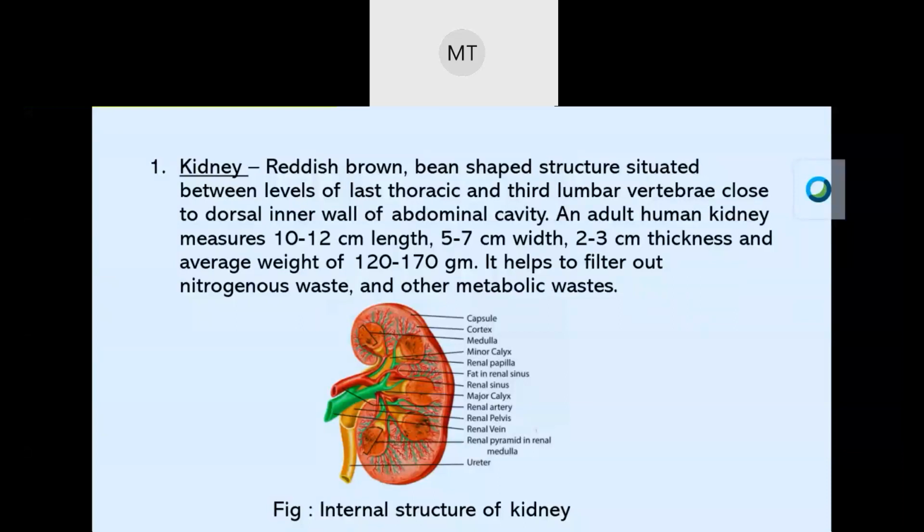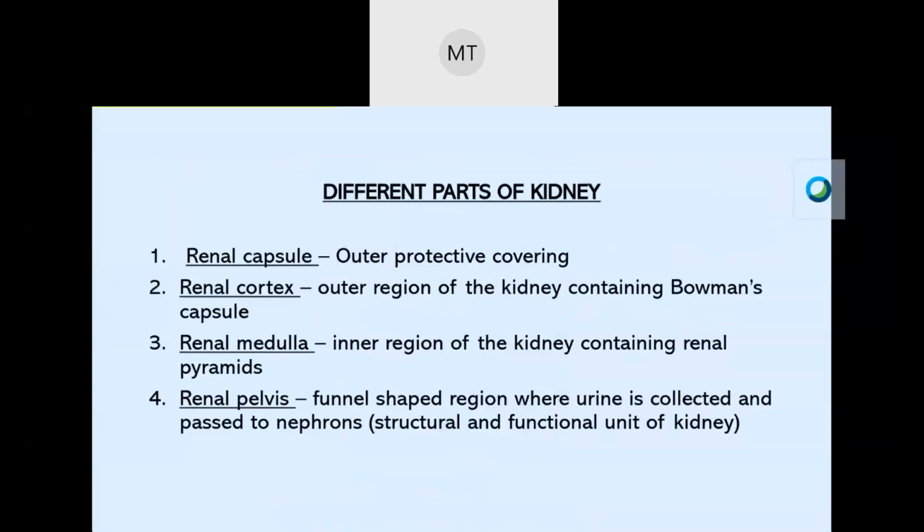This is the internal structure of the kidney. Different parts of the kidney. First, renal capsule. Renal capsule is the outer protective covering of the kidney. Second is renal cortex. Renal cortex is the outer region of the kidney containing Bowman's capsule. Third is renal medulla. It is the inner region of the kidney containing renal pyramids. Fourth is the renal pelvis. It is a funnel-shaped region where urine is collected. Nephron is the structural and functional unit of the kidney.